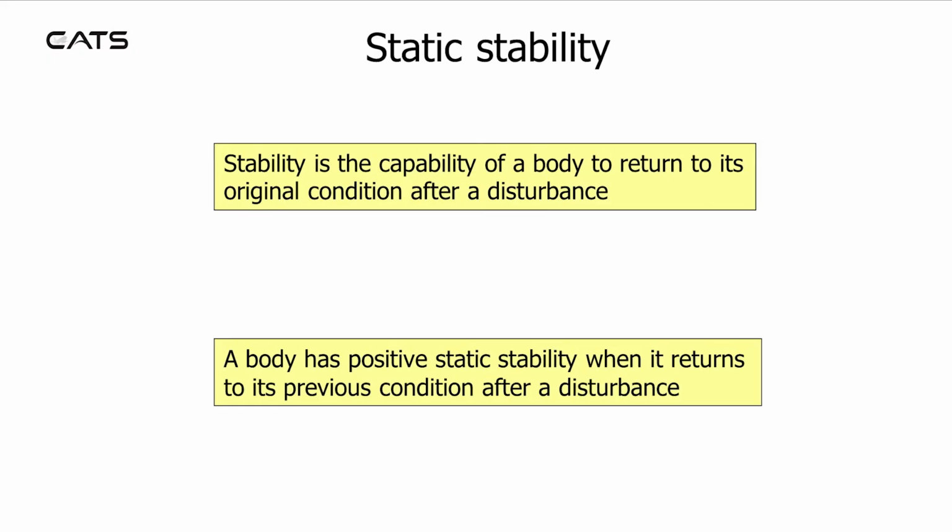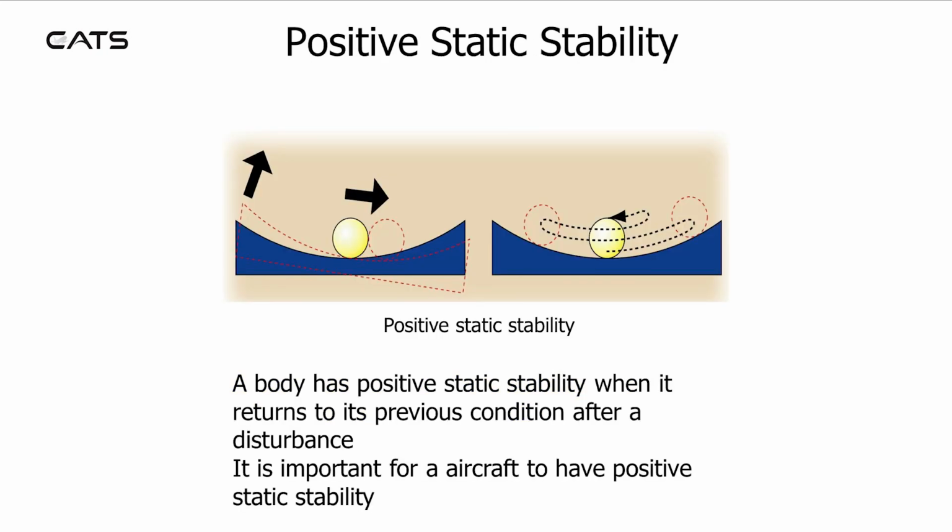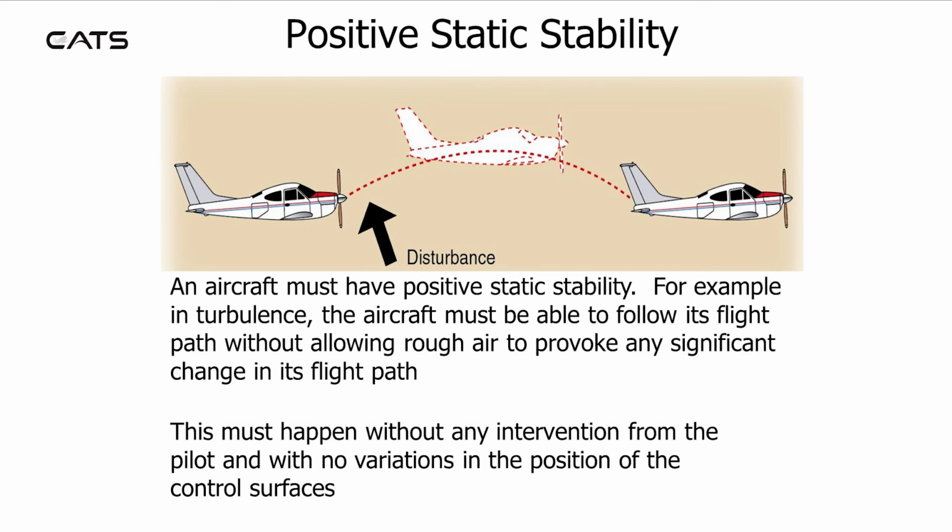Static stability. Stability is the capability of a body to return to its original condition after a disturbance. A body has positive static stability when it returns to its previous condition after a disturbance. It is important for an aircraft to have positive static stability.